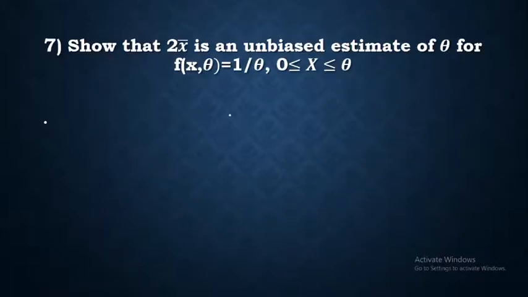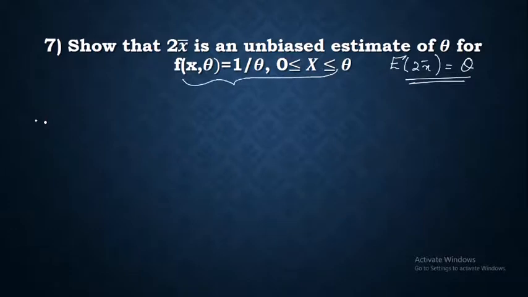Now let's have a look at the seventh result. Show that 2x bar is an unbiased estimate of theta. So you have to show that expectation of 2x bar is equal to theta for this particular distribution.